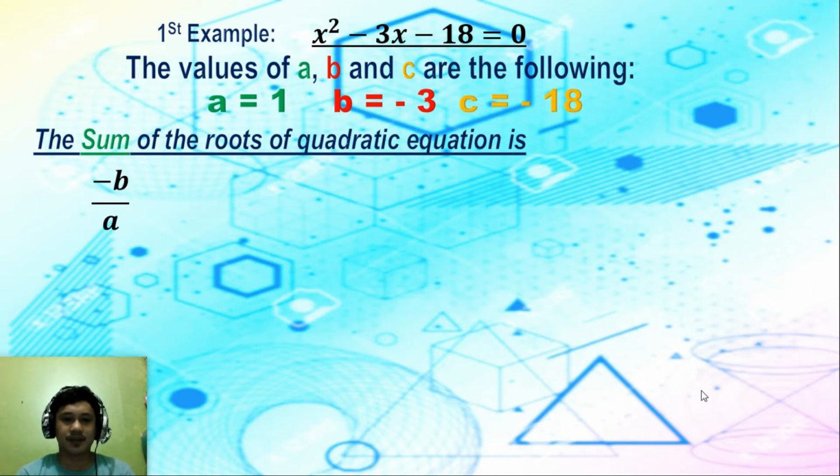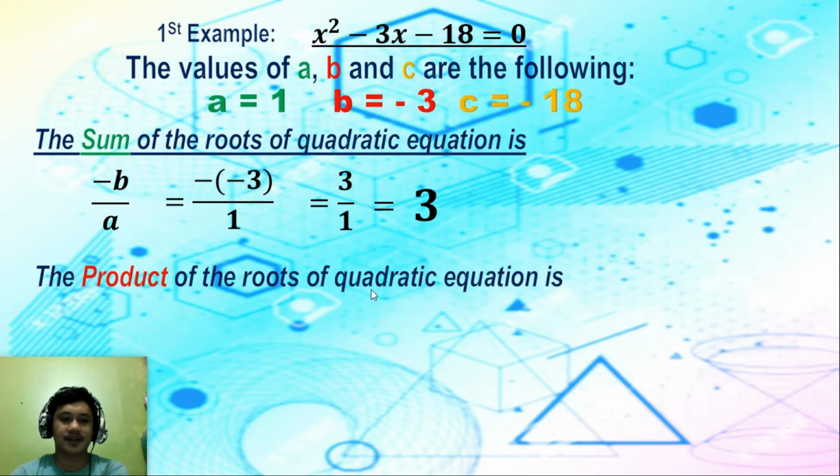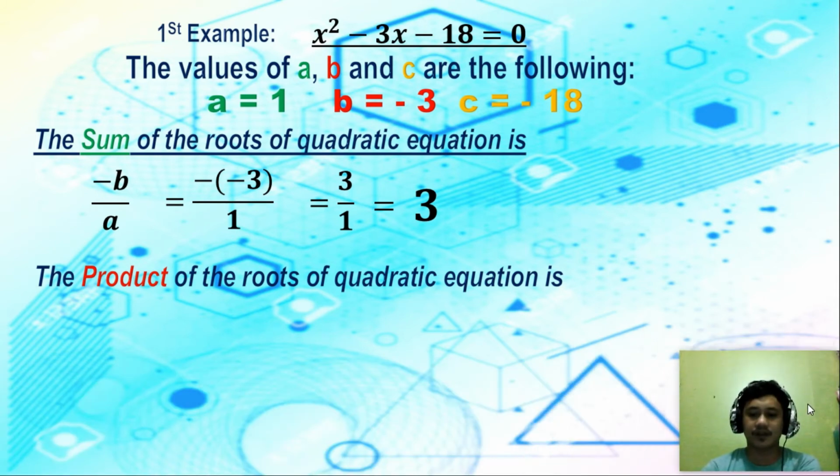So, substituting the value of b, which is negative 3, that is negative times negative 3 over 1. Next, simplify. Negative times negative 3 divided by 1, that is 3 over 1, or this is 3. So, the sum of the roots of the quadratic equation is 3. Next, the product of the roots of the quadratic equation.